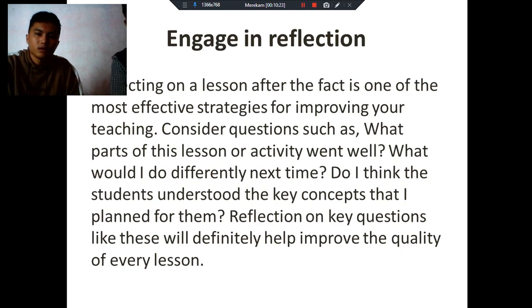And then engage in reflection. Reflection on a lesson after the fact is one of the most effective strategies for improving your teaching. Consider questions such as what part of this lesson or activity went well? What will I do differently next time? Do I think the students understood the key concept that I planned for them? Reflection on key questions like this will definitely help improve the quality of every lesson.